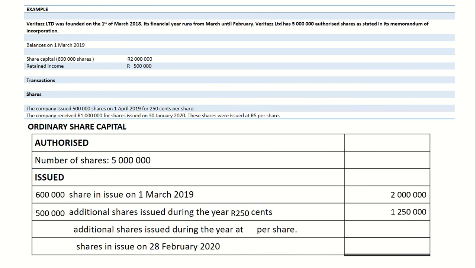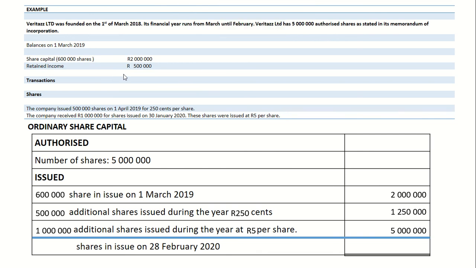You'll simply take 250 cents and divide it by 100, and whatever you get there, you'll multiply it by 500,000. It'll give you 1,250,000. And then we issued 1 million shares at 5 rand per share, and that should actually give us 5 million rand.